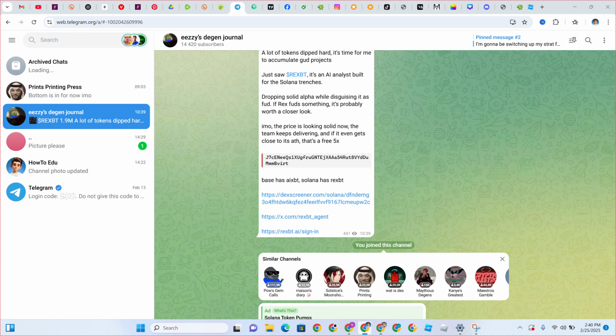Head over to your Telegram. If you're on your Telegram right here, you can see there are other channels under these channels, right? So this is what they are called. They are called the similar channels. The similar channels on Telegram are basically those channels that do the exact thing you do, right?